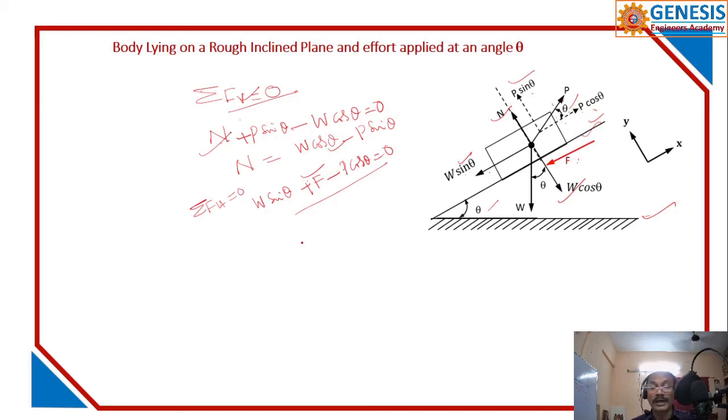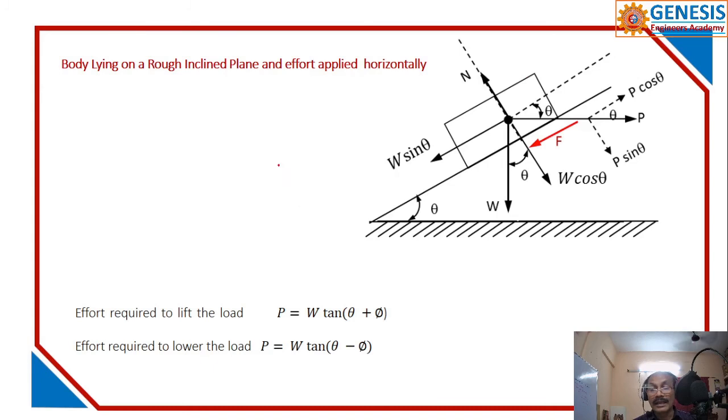Okay, next very important one is this one. This is more or less equal to bolt and nut and screw jack. All this will happen to that. This is the same thing, but the load is here, because it is having an angle theta. Theta is the angle of inclination.